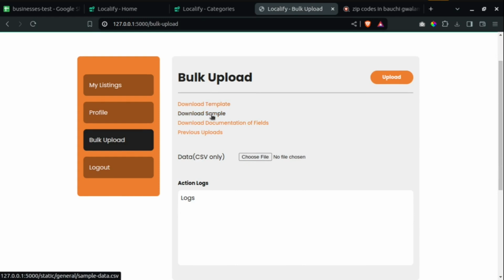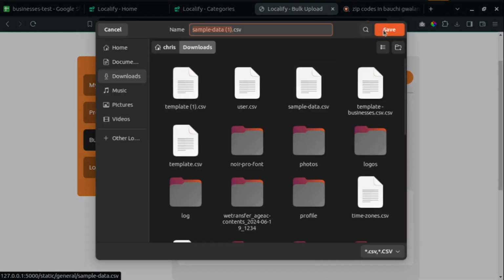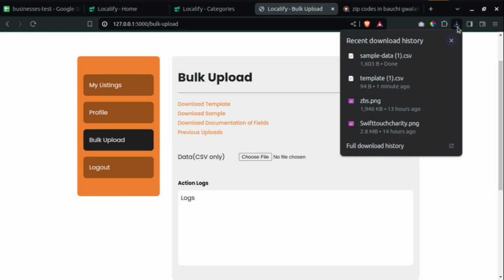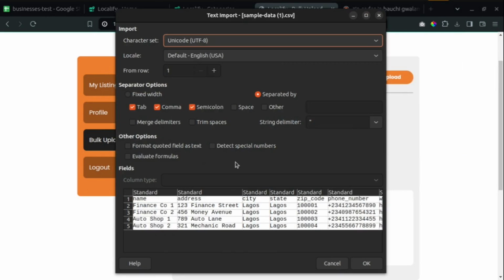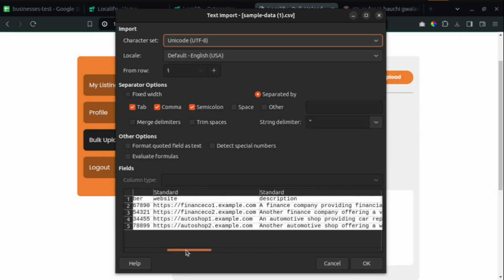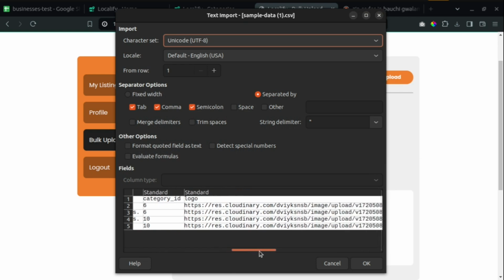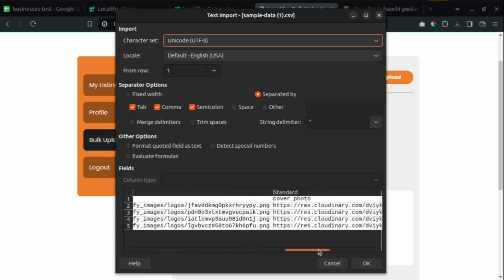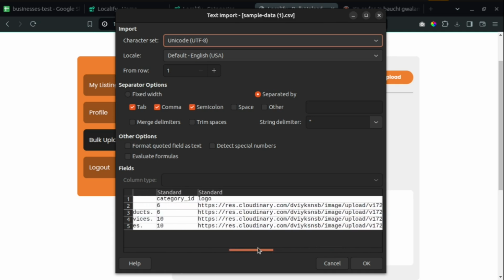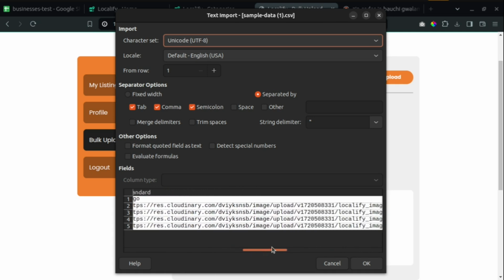So that is the template. Then the sample data. If you click on sample data, you can also open it and see what the sample data will look like. Okay, so you can see 6610. Now, very important for the logo and for the cover photo: you are not going to be uploading the logo and the cover photo directly to the CSV file. What I expect you to do is to give the download link of the logo. You provide the download link in the CSV file.